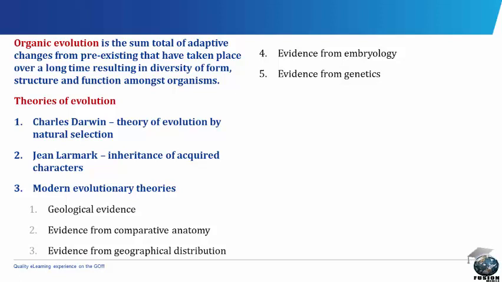Evidence from embryology. At the early stage of embryonic development, organisms of the same class but of different species look alike. In the later part of development, the difference now becomes very clear. Evidence from genetics. Virtually all organisms synthesize proteins by the use of the same genetic code. Different species share something in common by having large blocks of identical genetic materials.